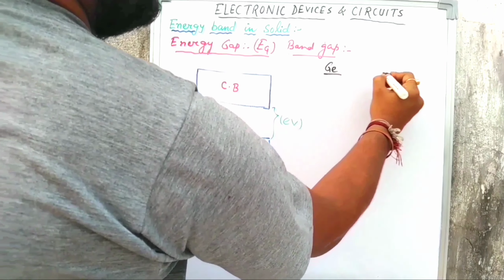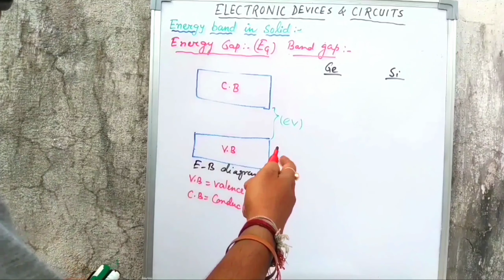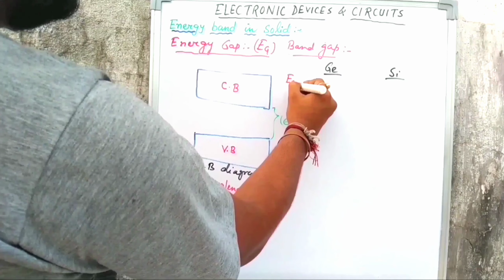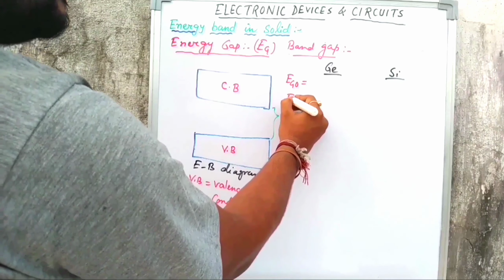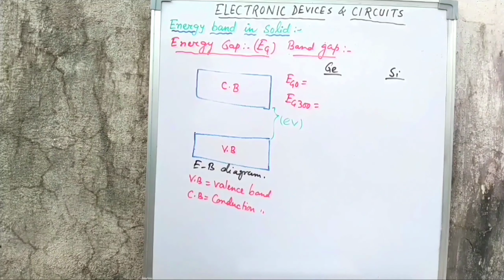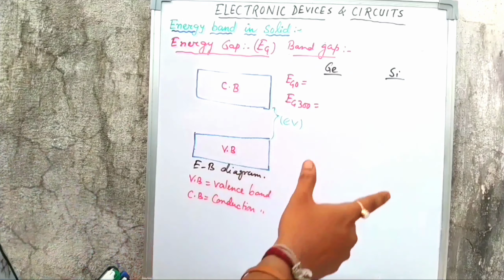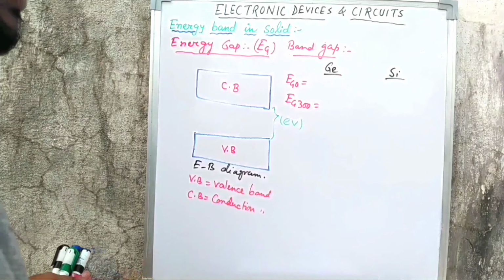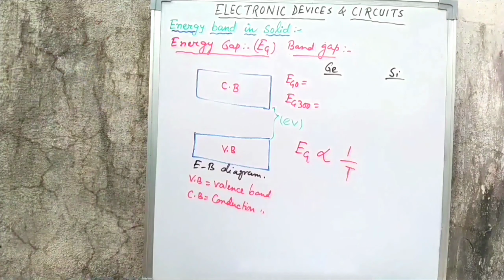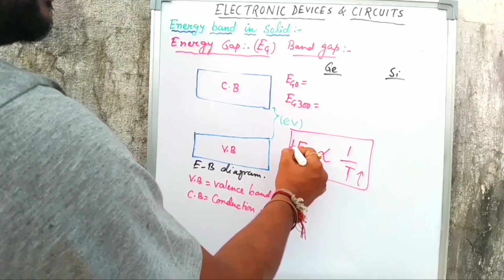Germanium and silicon are naturally available semiconductors. What is the value of this gap? This gap is Eg0, I am writing here, Eg0 meaning at 0 Kelvin, and Eg at 300 Kelvin. 300 Kelvin is room temperature. I will explain how this gap changes. One thing to keep in mind: the energy band gap Eg always decreases with temperature T. So when temperature increases, the energy gap decreases.